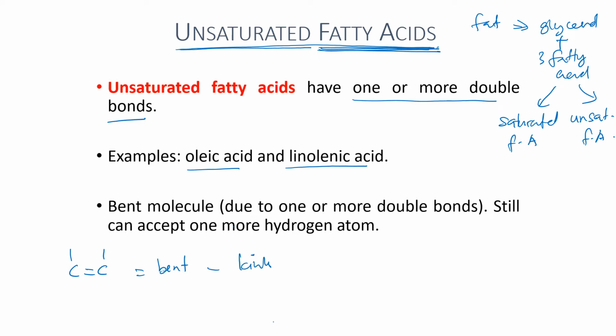The molecule of fatty acid will have a bent structure, due to one or more double bonds within its structure. Because of the double bond between the carbon atoms, the carbon atom can still accept one more hydrogen atom.